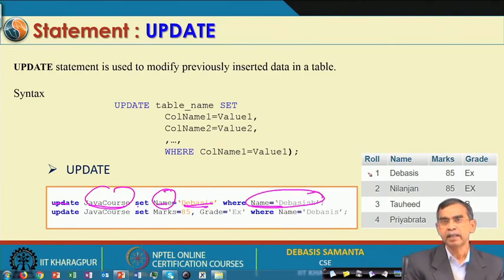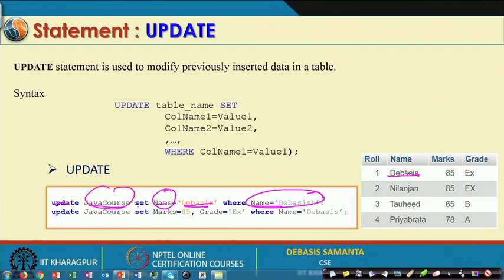This means that in the earlier table that we have created, this entry was DEBASISH, and by means of this update command we will be able to change it. So, this table is shown after the update, I mean after the first command is executed.